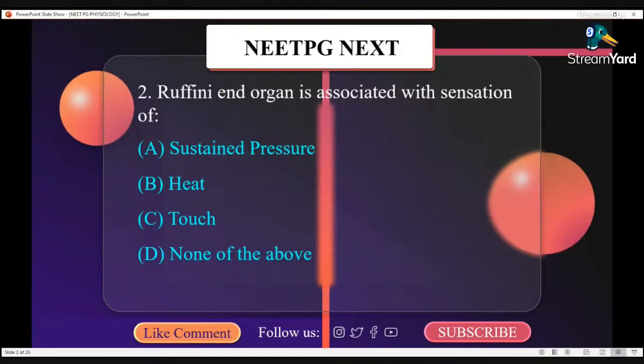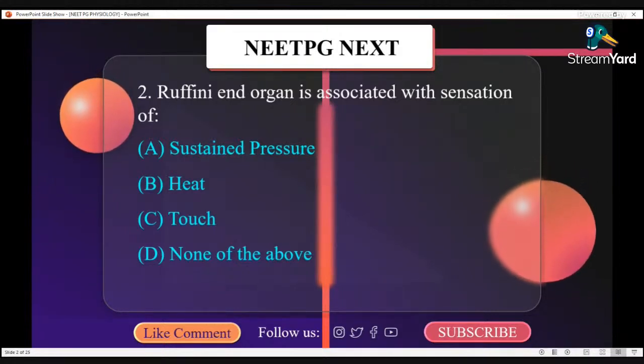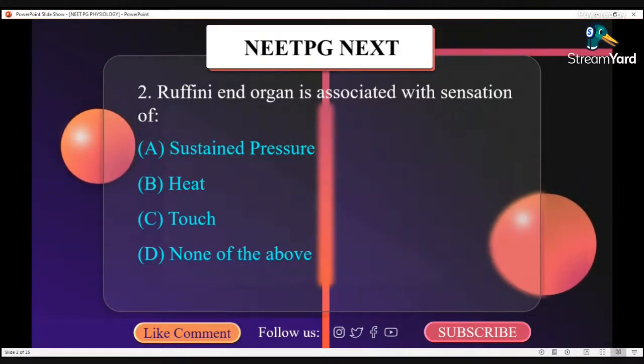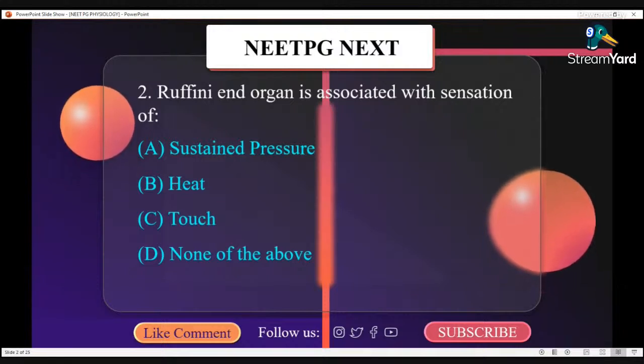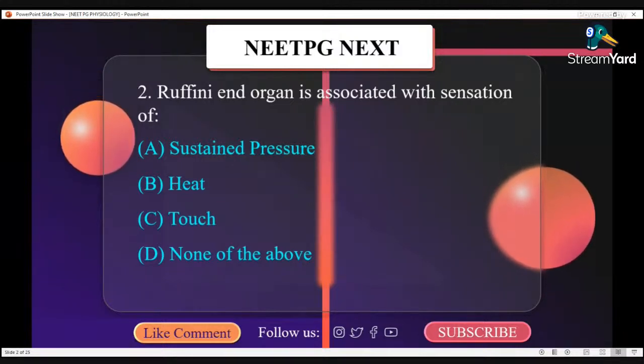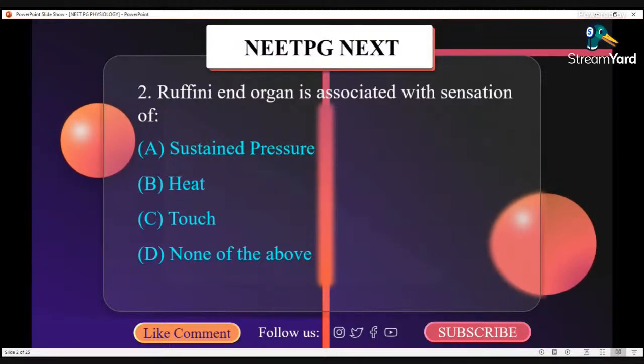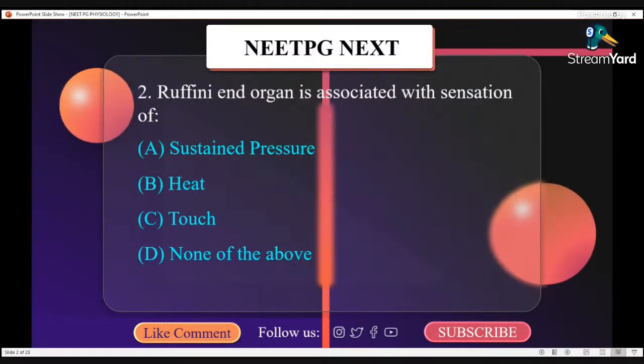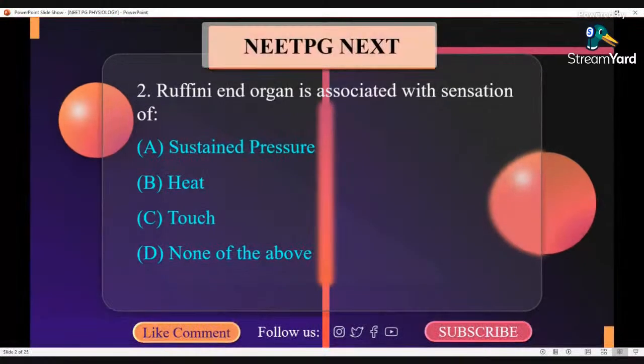Merkel cells are expanded dendritic endings. They respond to sustained pressure and touch. Ruffini corpuscles are enlarged dendritic ends with an elongated capsule. They respond to sustained pressure. So the correct option here is sustained pressure.